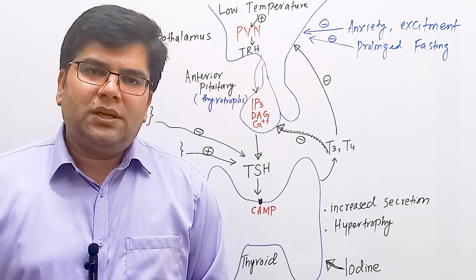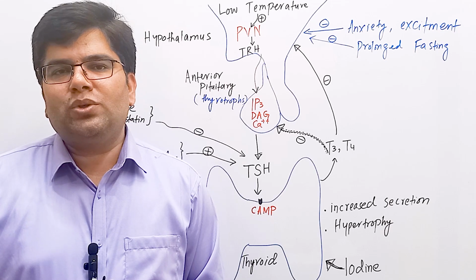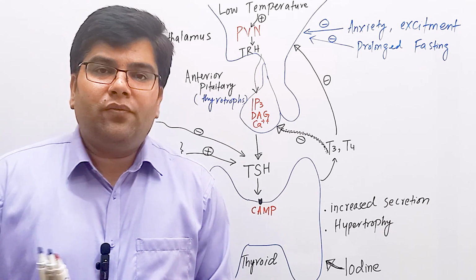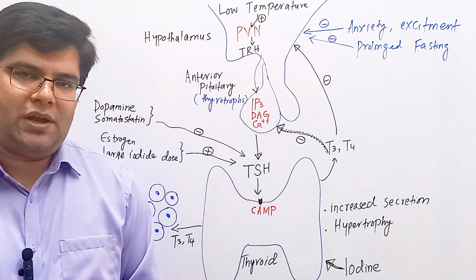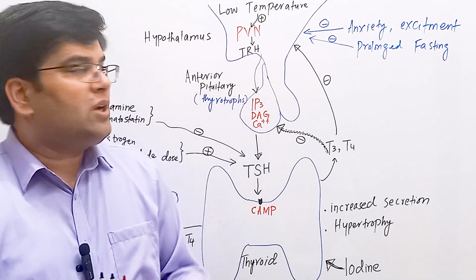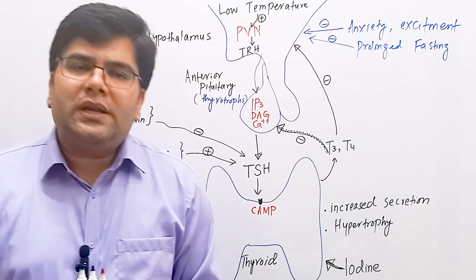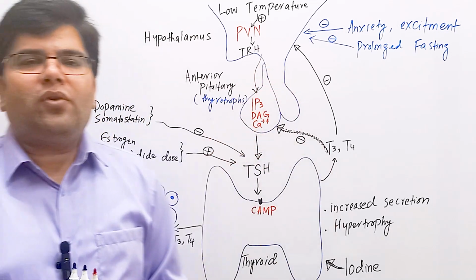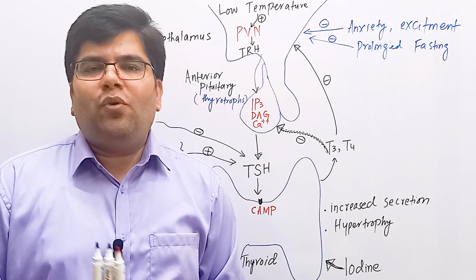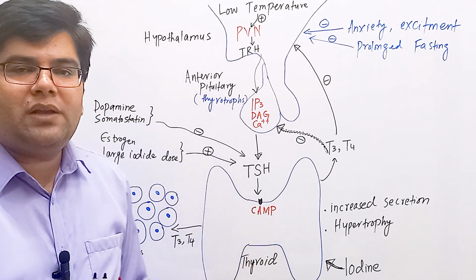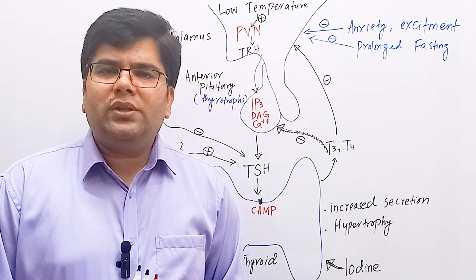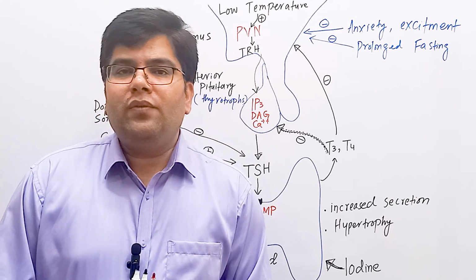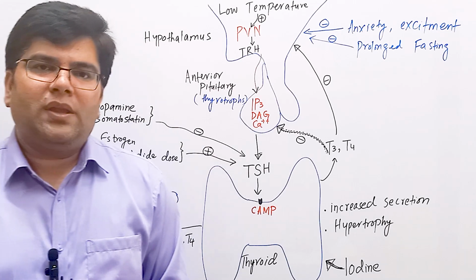In human beings, newborn babies, when exposed to low environmental temperature as compared to the warmer intrauterine maternal environment, have an increase in production of thyrotropin releasing hormone, and this increases the production of TSH from the anterior pituitary. This is important to increase the release of T3 and T4 hormones from the thyroid gland so that there is an increase in body metabolism and heat production, which is important for their survival.